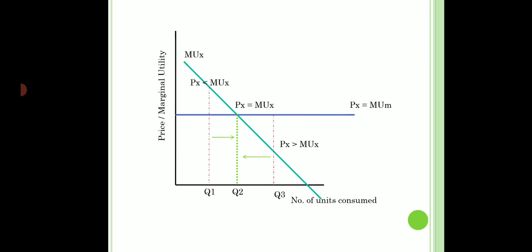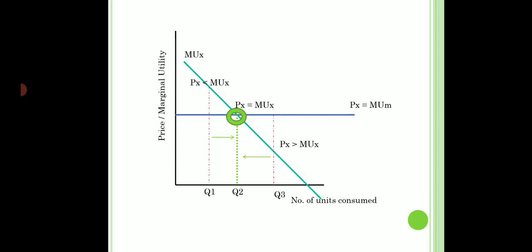So hence we understand that the consumer will not be satisfied to the left of Q2 and he will also not be satisfied to the right of Q2. So a rational consumer would only and only be satisfied at that quantity where price is equal to marginal utility of X. That is the condition of equilibrium as per law of diminishing marginal utility.